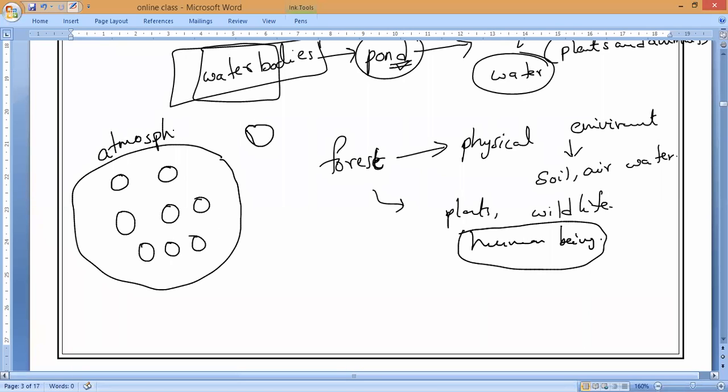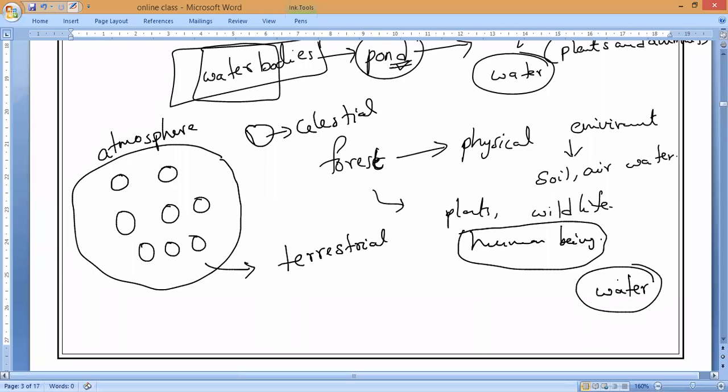What is that, guys? Anybody? Please respond. Inside the atmosphere we used to call them terrestrial. Understand everybody? Terrestrial ecosystems, or else we can say land-based ecosystems. Out of space we used to call it celestial. Understanding? And on the earth, inside the atmosphere, we used to call it terrestrial. Now if you notice it, do you understand everyone? This is not a part of water.